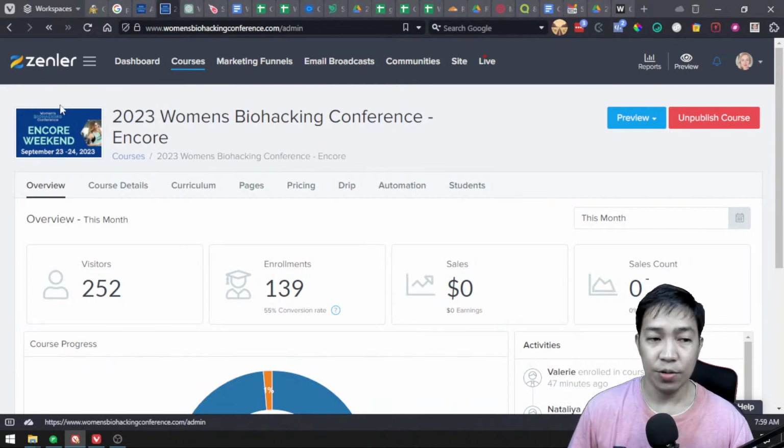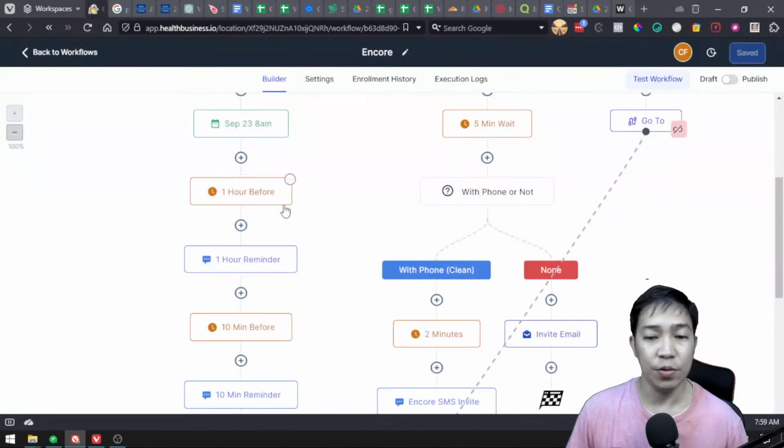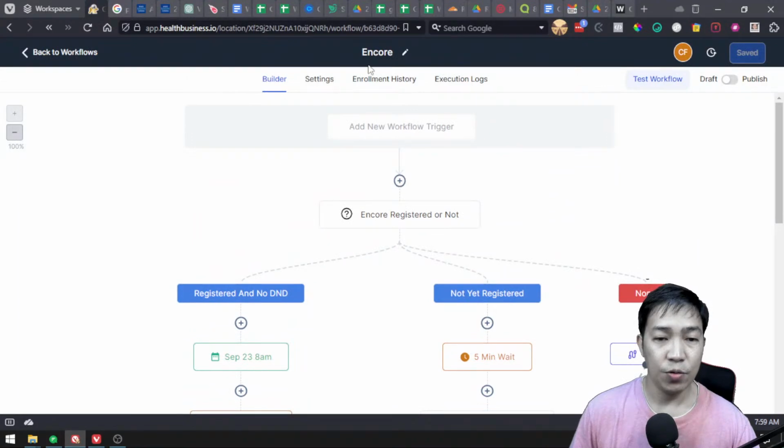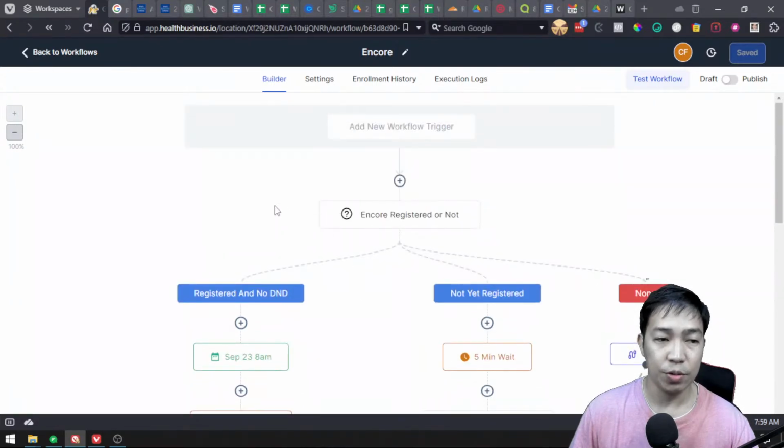Okay, so another tool, pretty much like Kajabi, that I had a training yesterday about Kajabi. So Zenler, again, pretty much the same. You will always have their learning center to really learn all the platform, or the features and functionality of Zenler. But just giving you a heads up of what I'm going to do today is to create or finish this Encore, what we call Encore SMS reminder and follow-up emails automation. This is what we call automation.